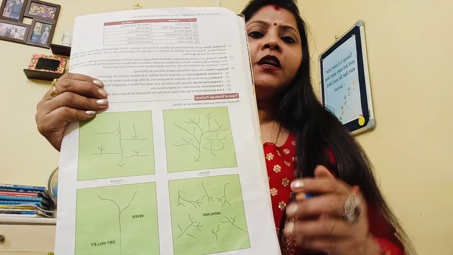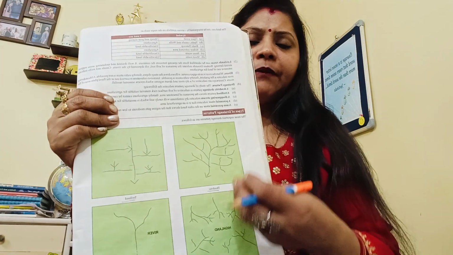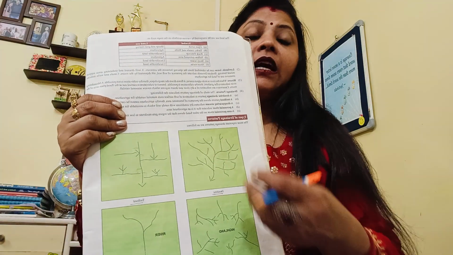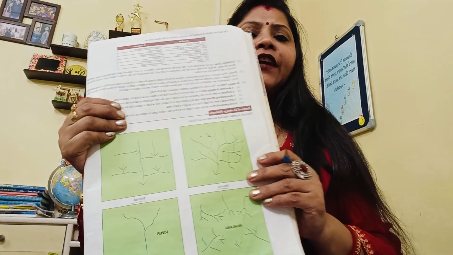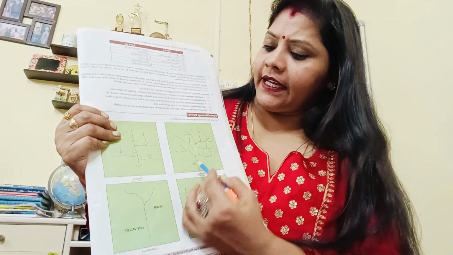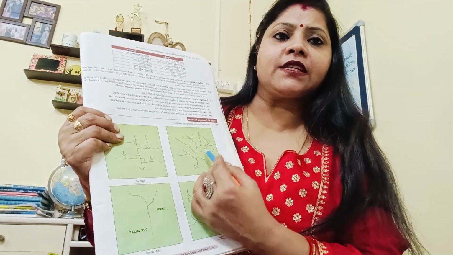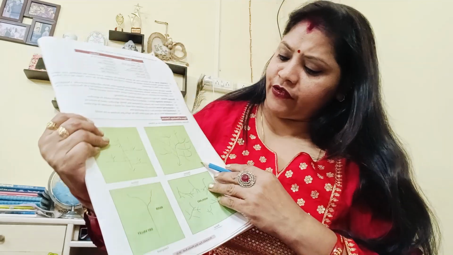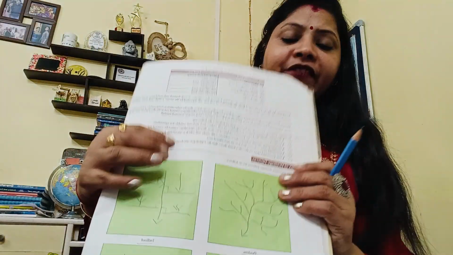You have to identify what kind of drainage pattern is there. Suppose they give you a particular place, and they ask what kind of drainage pattern is being followed in this place. So let me explain. See, this is a kind of tree shape, with branches coming out of it. So this is called the dendritic.